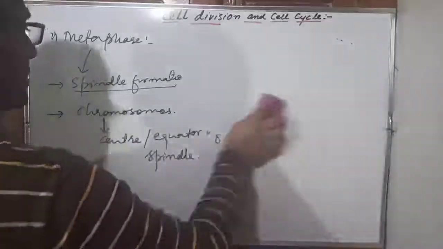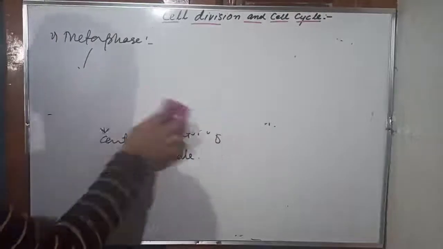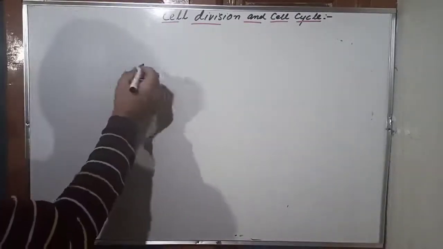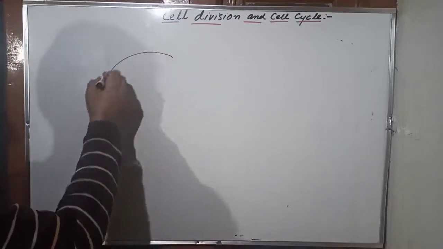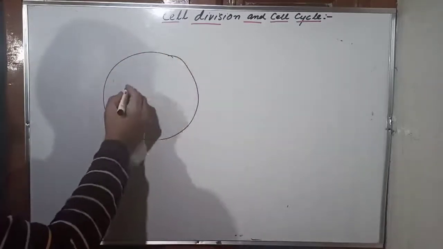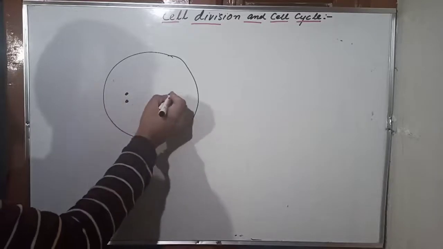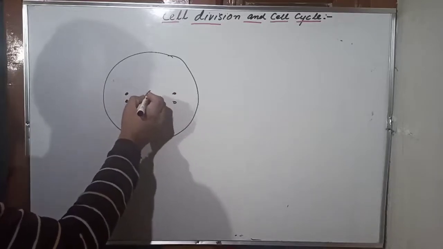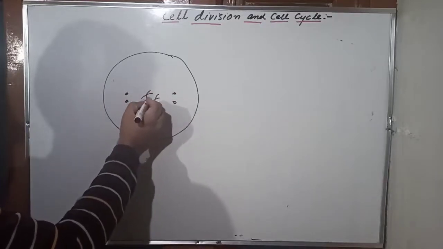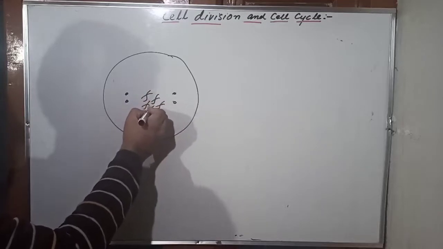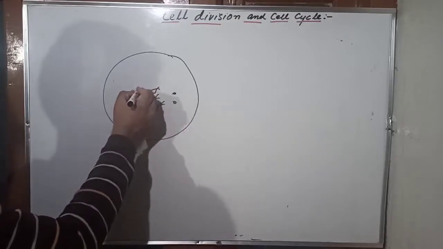So two important events here: spindle formation completes and chromosomes get aligned at the central plane, or at the equator of the spindle. Listen carefully. See what happens exactly here. This is a cell here. Nuclear envelope is gone. This is a pair of centrioles. This is a pair of centrioles. Now at the center of the nuclear region, there are chromosomes scattered. This is very precise. Listen carefully.